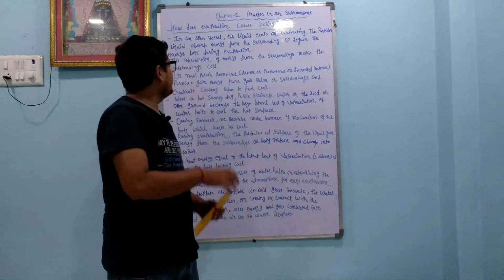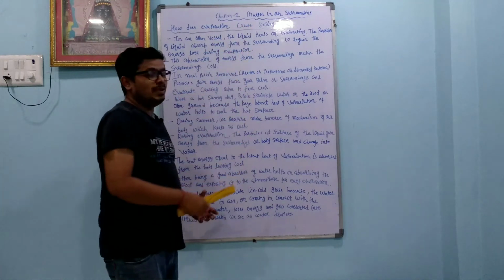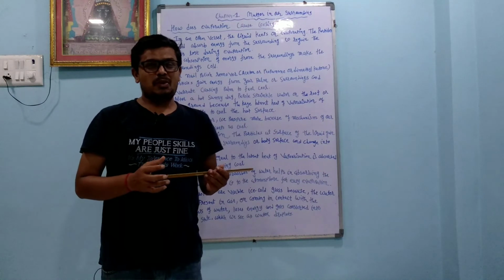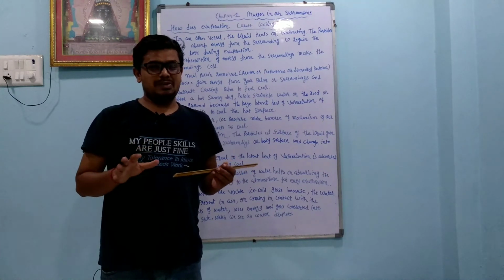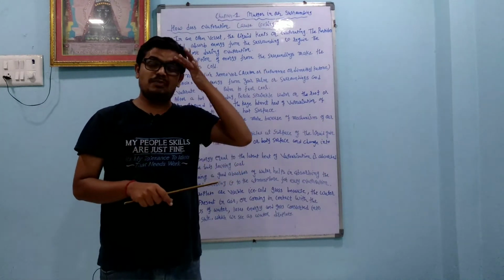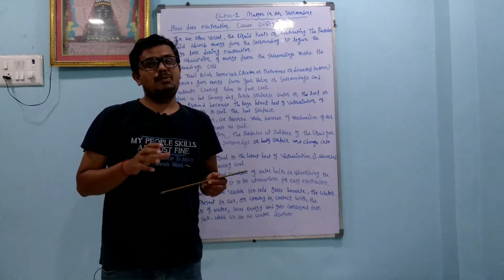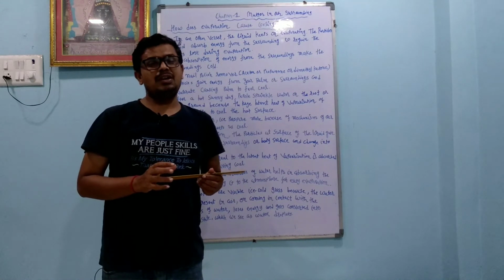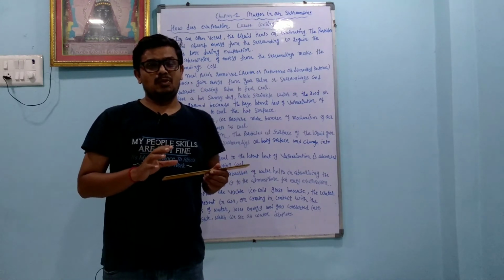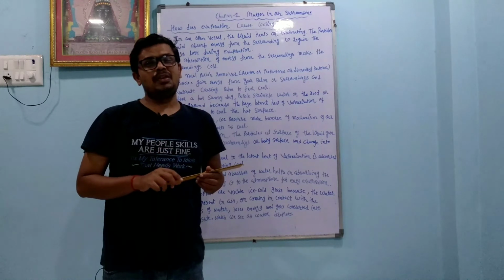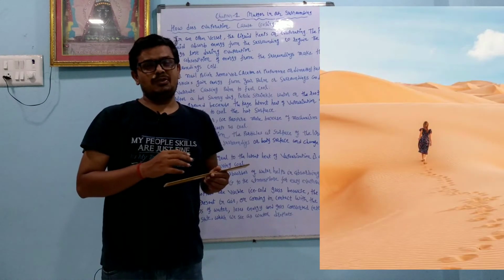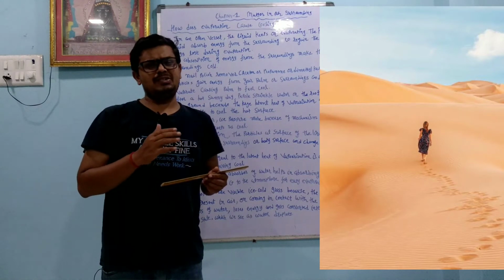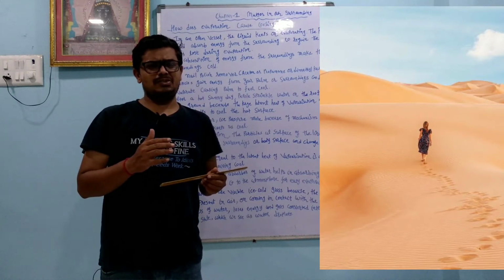Dear student, we are going to learn how evaporation causes cooling. Whenever we go to a desert, we feel so much hotness. The only reason is that water is not present: no river, no pond, so we feel the hotness. Where a river or pond is present, most of the heat energy is absorbed by the water, and because of that we feel some coolness, because of the latent heat of evaporation of water. Generally, atmospheric temperature will be 30 to 40 degrees Celsius.